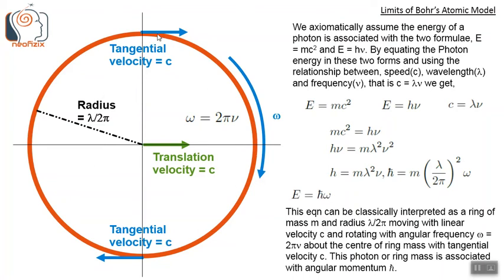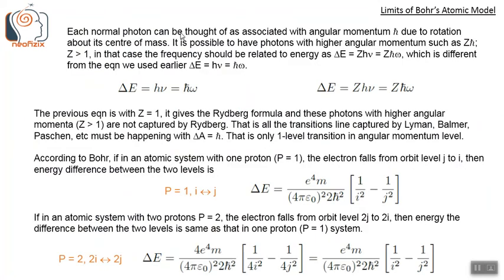So the tangential velocity of this will be c, again c meters per second, speed of light. So this photon or ring mass is associated with angular momentum h bar. So each normal photon can be thought of as associated with angular momentum h bar, due to rotation about its center of mass. It is possible to have photons with higher angular momentum, such as z h bar, where z is greater than 1.